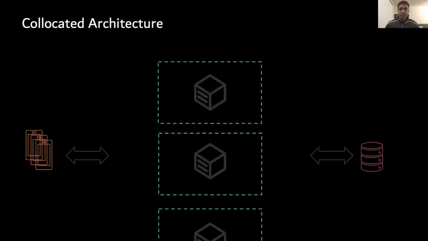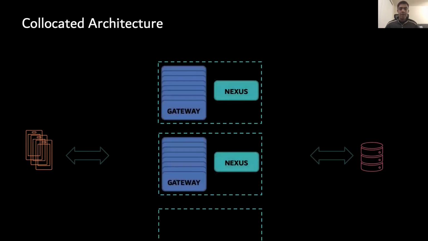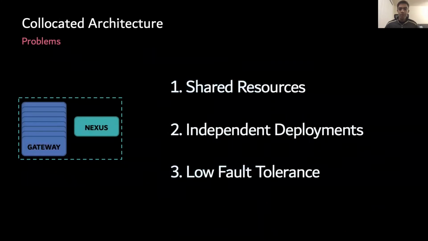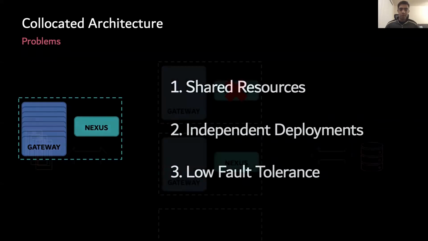Zooming into a single region, we have many hosts present, each depicted by a dashed green box. Each host serves multiple gateway tasks and a single Nexus task. All of the gateways on a host talk to the Nexus on the same host. This is what I call a co-located architecture, since multiple services are co-located onto a single machine. Now, the co-located architecture has a bunch of issues. Both services have to share resources and deal with independent deployments and common dependencies. Also, the overall architecture has a low fault tolerance.